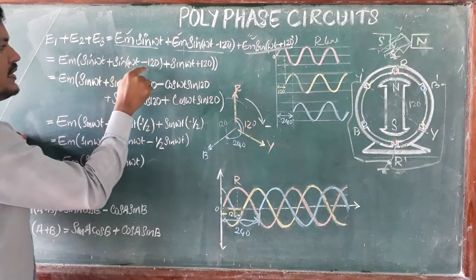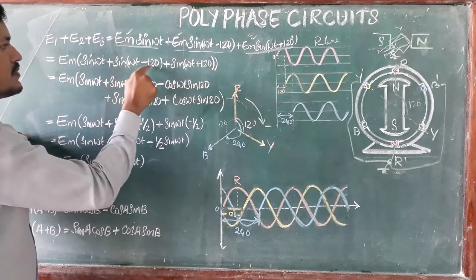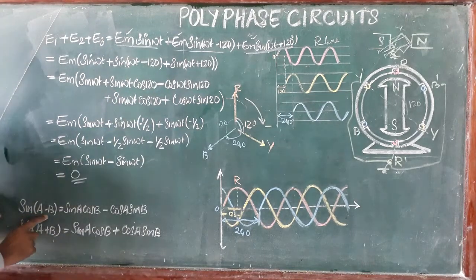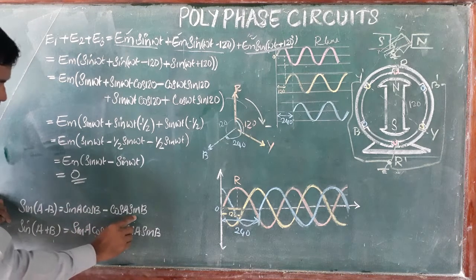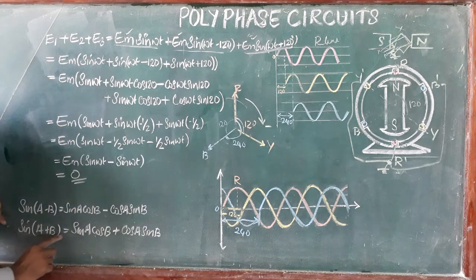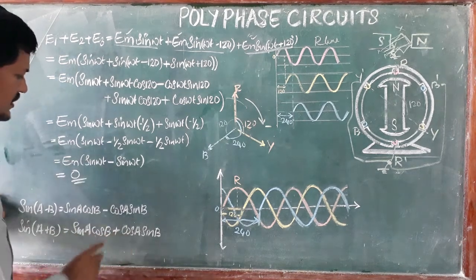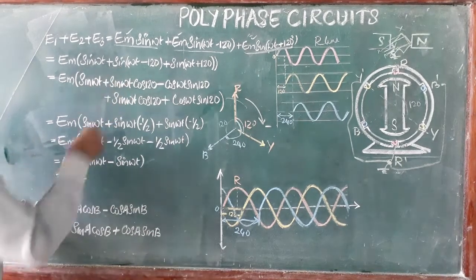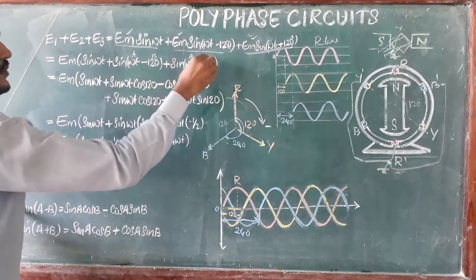Here sin (omega t minus 120) and sin (omega t plus 120) are in the sin (A minus B) and sin (A plus B) format. We know the mathematical identity: sin (A minus B) means sin A cos B minus cos A sin B. Similarly, sin (A plus B) means sin A cos B plus cos A sin B. Comparing with our equation, A means omega t and B means 120.